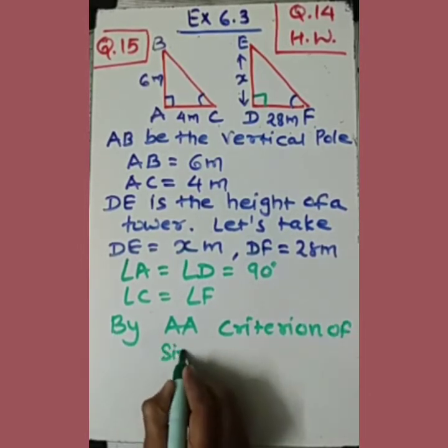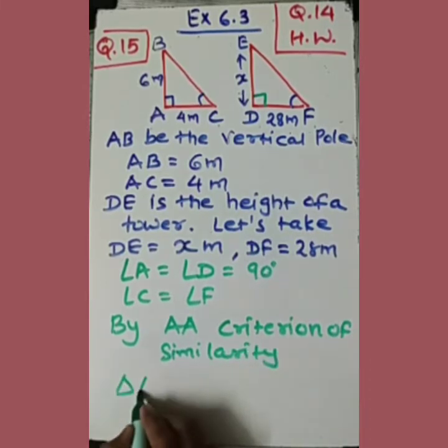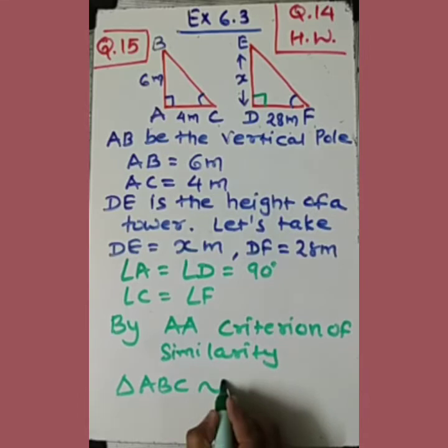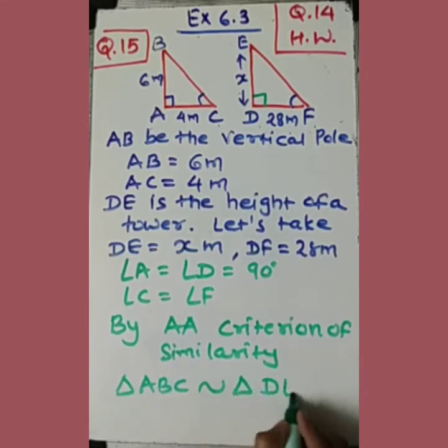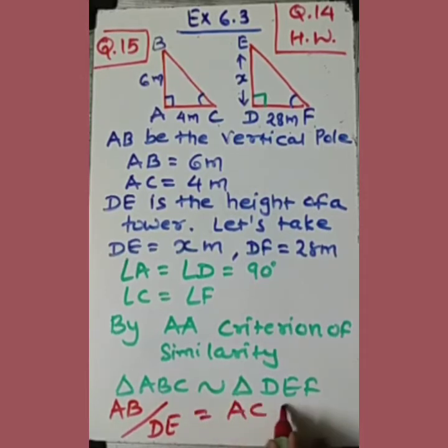This criteria of similarity, can I say triangle ABC is similar to triangle DEF? If these two triangles are similar, now observe carefully. Can I say AB upon DE is equal to AC upon DF? Right? Because these two triangles are similar.